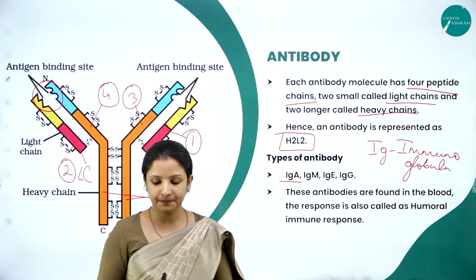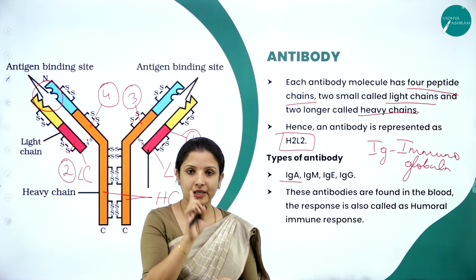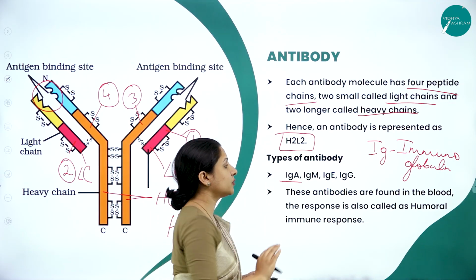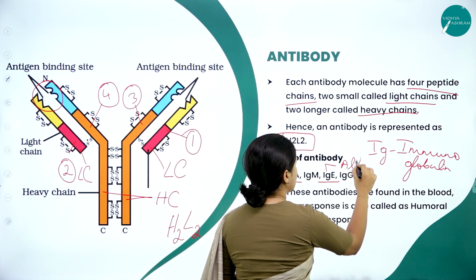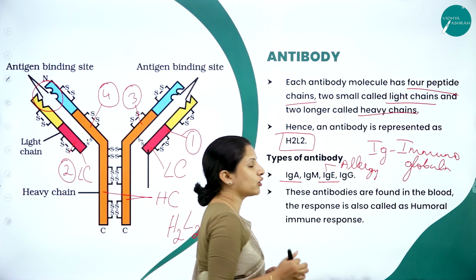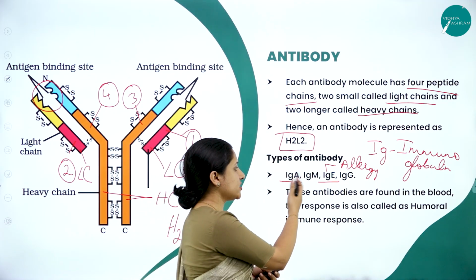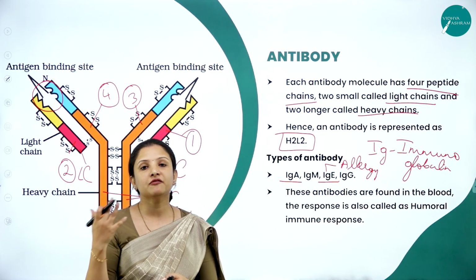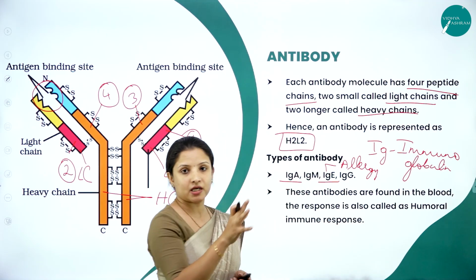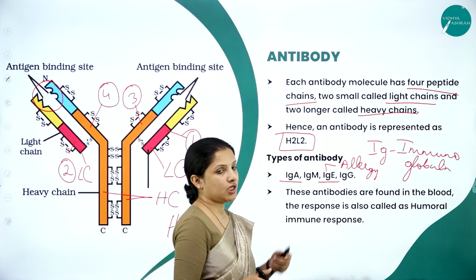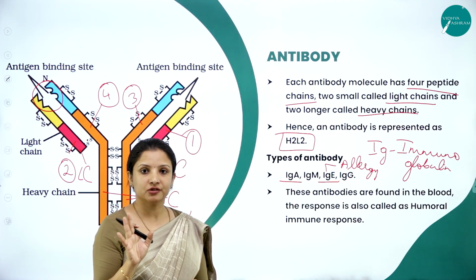IgM, for example, provides the first line of defense. So protecting the body against the first pathogen attack is given by IgM. IgE, for example, protects the body against allergy. Whenever an allergen enters into the body, the first antibody that gets active is the IgE. And IgG prevents infection spreading to the tissues in our body. So those are the different functions these antibodies have. Remember IgE, it is important for MCQ. IgE renders protection against allergens or allergy.